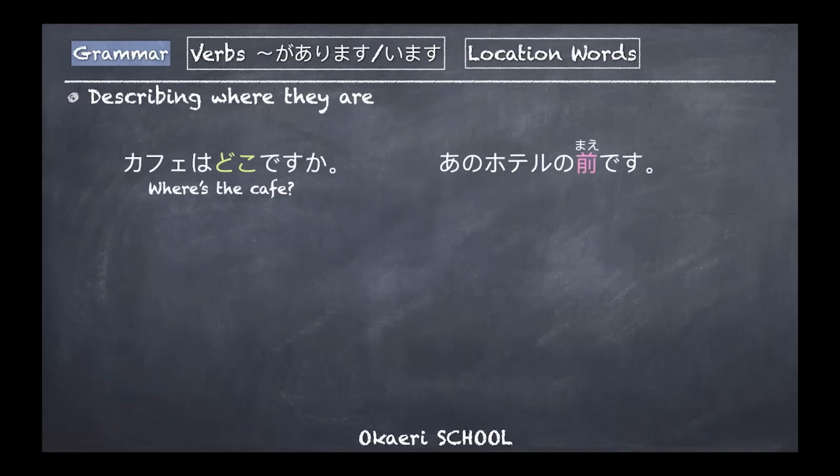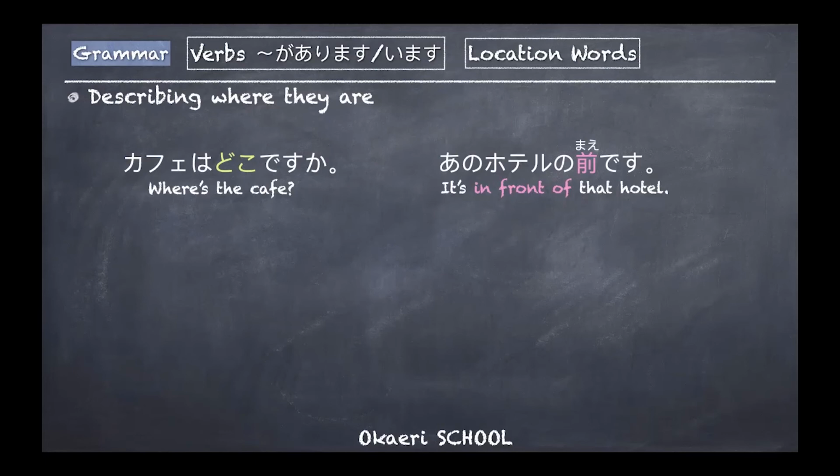Now we go further to learn more, to specify where the things are. カフェはどこですか? あのホテルの前です. What does it mean? It's in front of that hotel. Before the noun, あれ cannot be used, so あの, あのホテル, and then here comes another の to combine. あのホテルの前です. That would be a perfect answer to the question, where's the cafe?